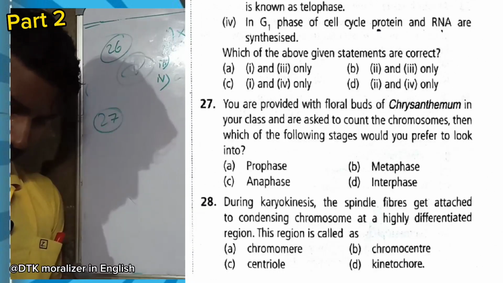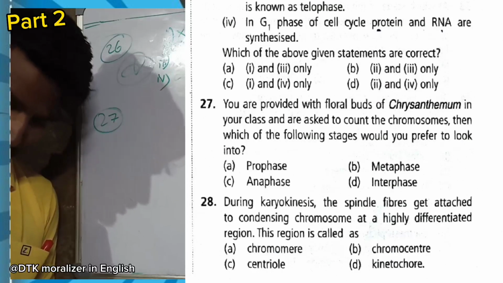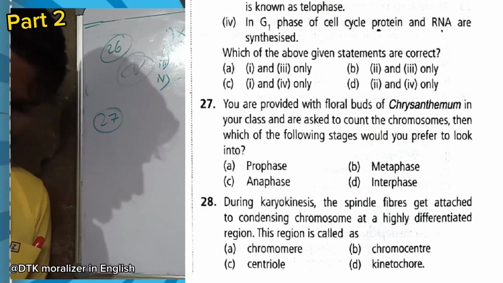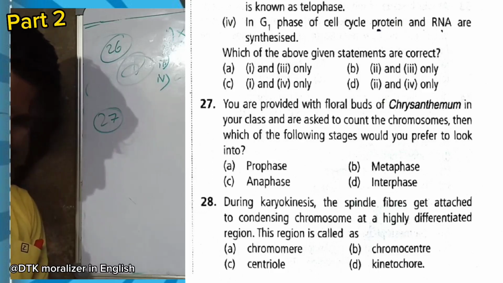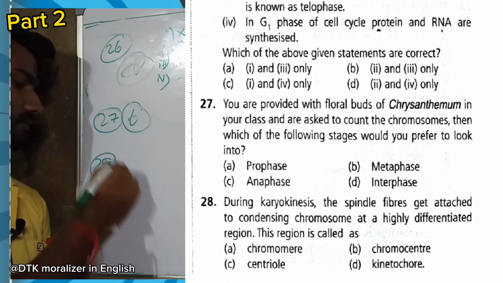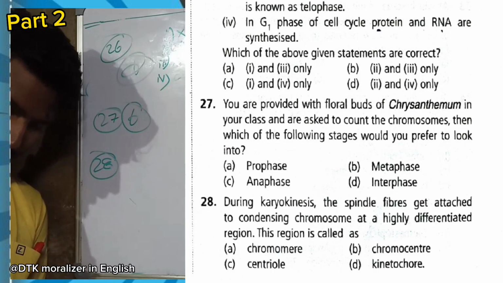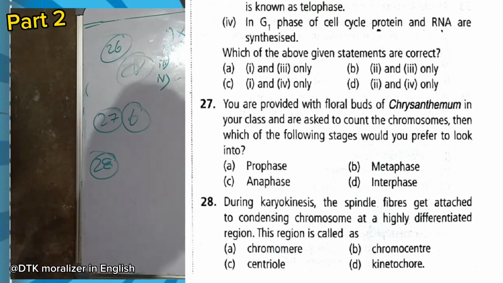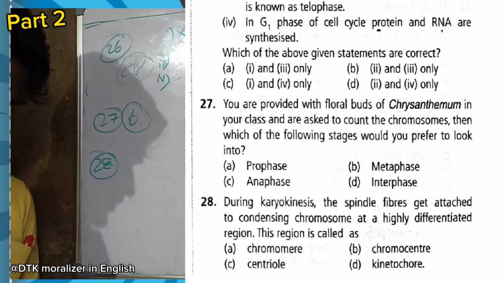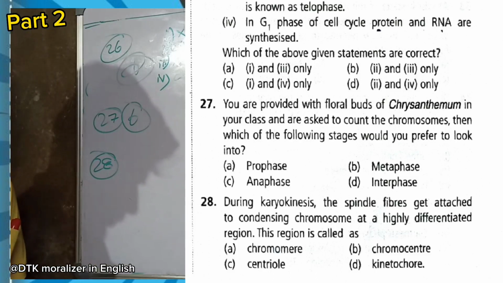Now question number 27. You are provided with floral buds of chrysanthemum in your class and are asked to count the chromosomes. Then which of the following stages would you prefer to look into? Count the chromosomes, metaphase, option B. Question 28. During karyokinesis, the spindle fibers get attached to the condensing chromosome at a highly differentiated region. This region is called the kinetochore, where spindle fibers are attached. Option D.